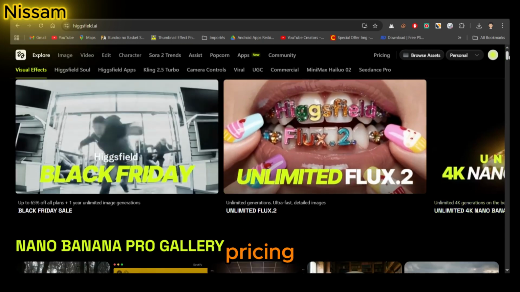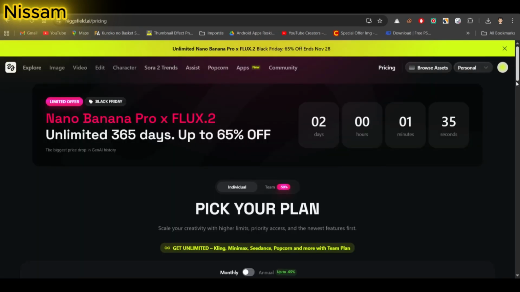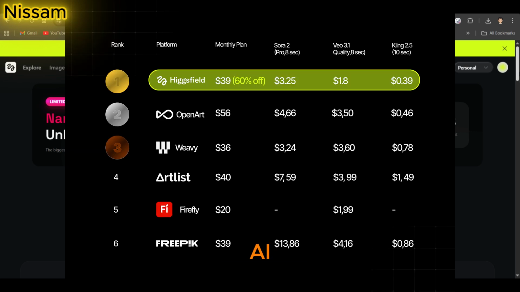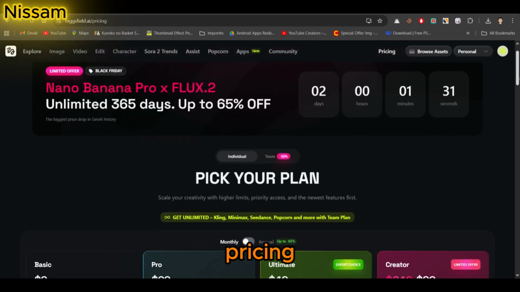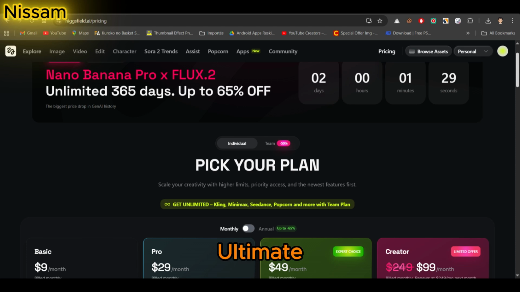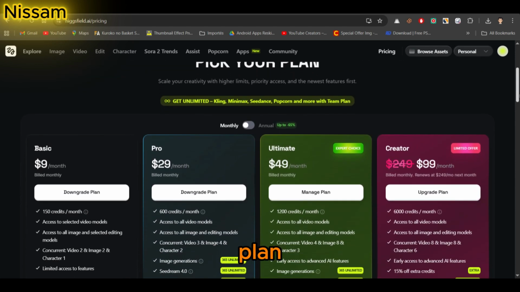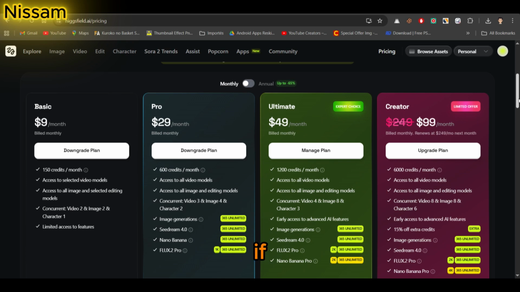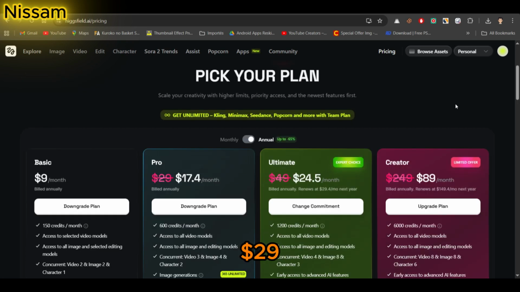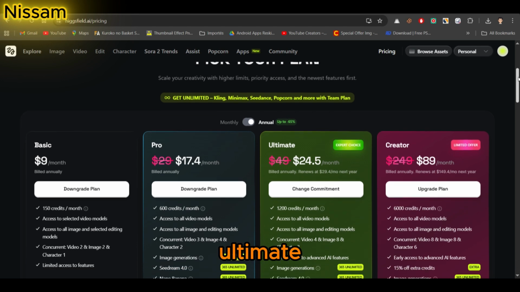Now let's talk about pricing, because this is important. Higgsfield is currently the cheapest premium AI platform on the market. Monthly pricing: Basic $9, Pro $29, Ultimate $49, Creator Plan $250. But if you take the annual plans, you save a lot. Pro drops from $29 to $17 per month. Ultimate from $49 to $29 per month. Creator from $250 to $150 per month.